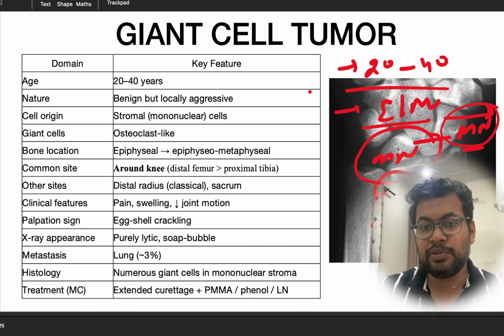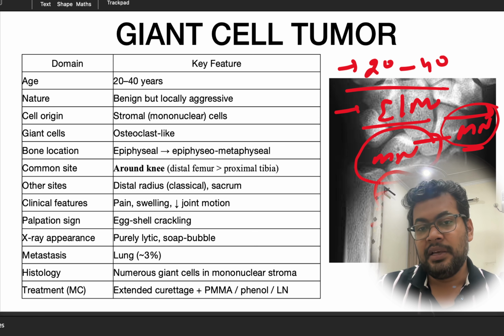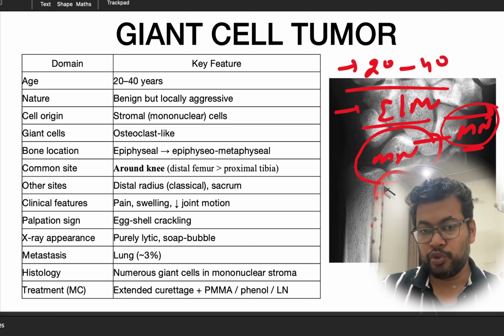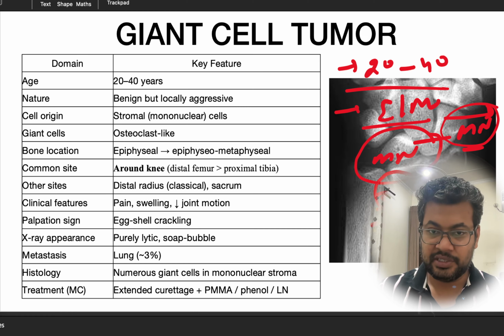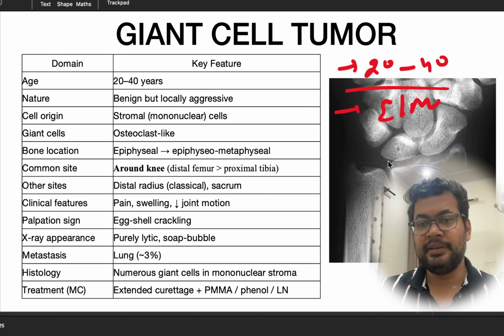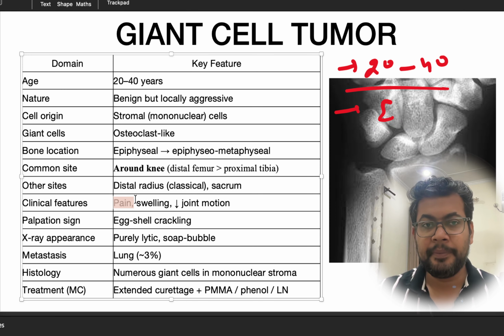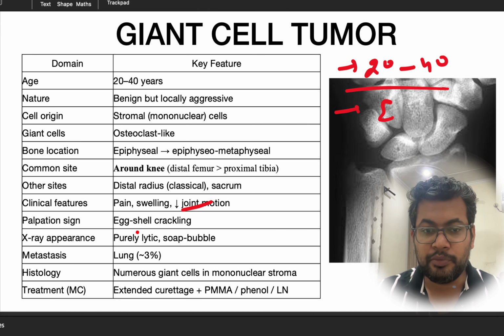When we do the histology, it will show the giant cells. That's why it is called giant cell tumor. These giant cells are osteoclast-like cells, and the most common location is around the knee, distal femur more than proximal tibia. Another location is the radius, as we can see here in our example. The patient will clinically present with pain, swelling, or sometimes reduced joint movement.